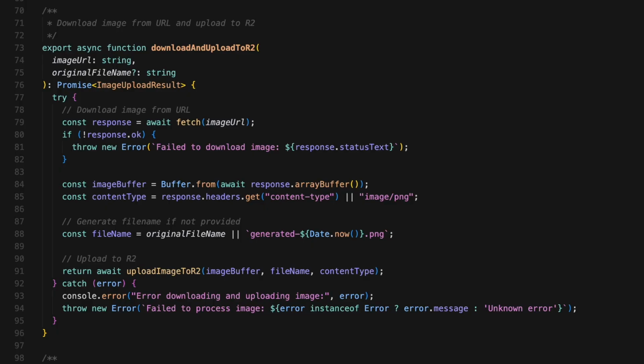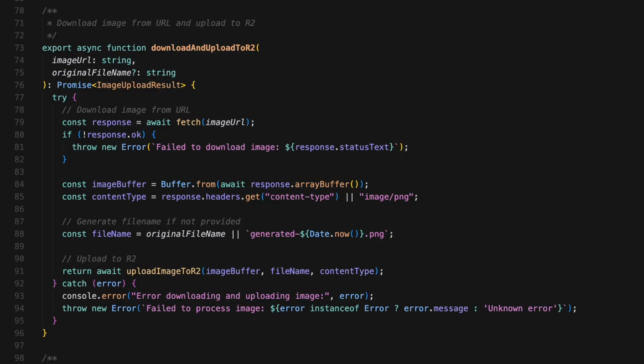Right, so we've generated the image. Now, how does the image go from DALL-E to our Cloudflare R2 bucket to our database, all linked to the article? Let's spend a little time and just walk through this flow. DALL-E generates the image and gives us a temporary URL. We download that image from DALL-E's server. We upload it to Cloudflare R2 for permanent storage. We create a database record in Convex, linking everything together. We optionally attach it to the article. This all happens in about 10 to 15 seconds. So let's break down each piece, starting with downloading the DALL-E image.